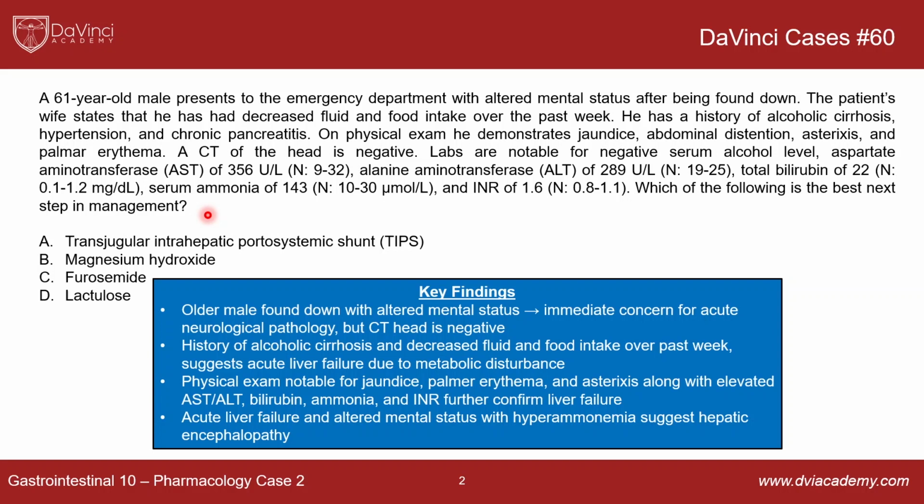So our answer choices are transjugular intrahepatic portosystemic shunt, or TIPS, magnesium hydroxide, which is an osmotic laxative, furosemide, which is a diuretic agent, and then lactulose, which is also an osmotic agent. And so our correct answer is actually lactulose. So let's go through the concepts that are relevant to answering this question.